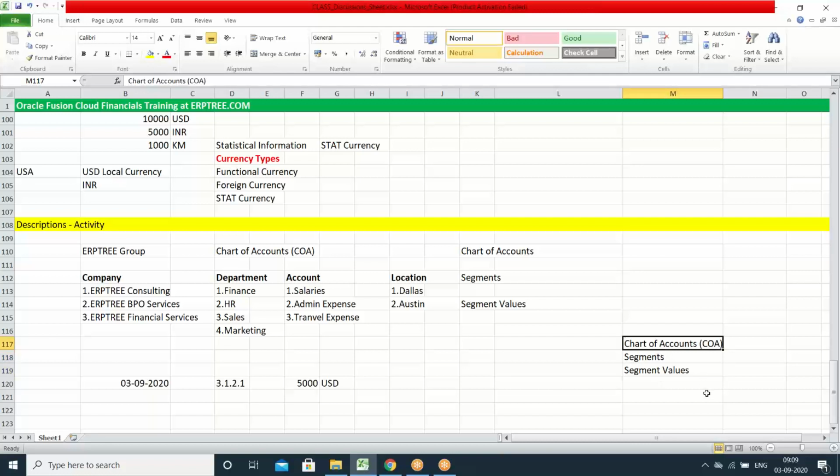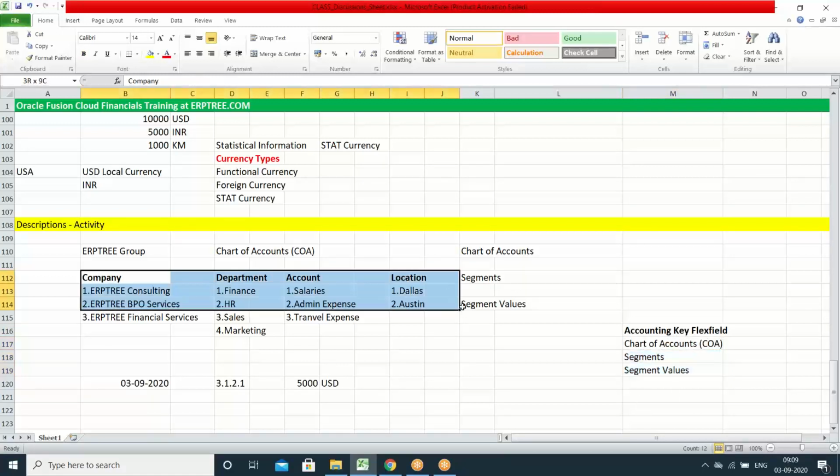But where can we create the chart of accounts? You can create the chart of accounts in the system with the help of the accounting key flex field. We have one feature called the accounting key flex field. By using the accounting key flex field, we can create this chart of accounts. Where did I prepare this data? By using the spreadsheet feature. Within the spreadsheet, I entered all the details.